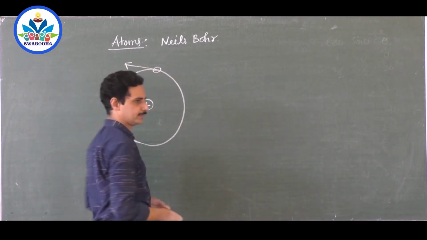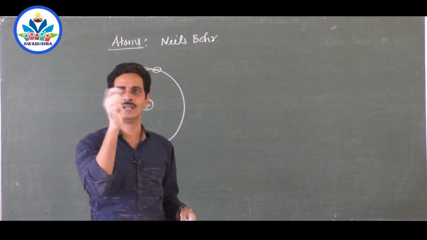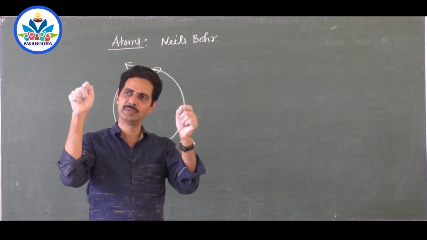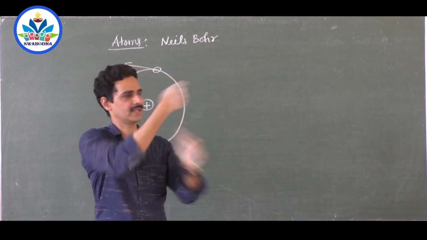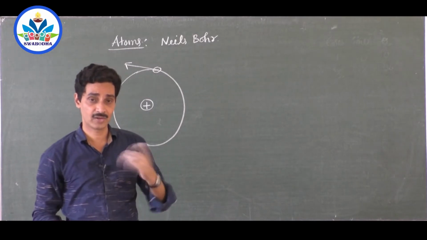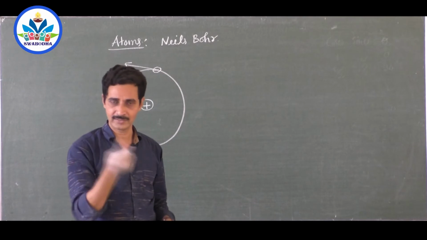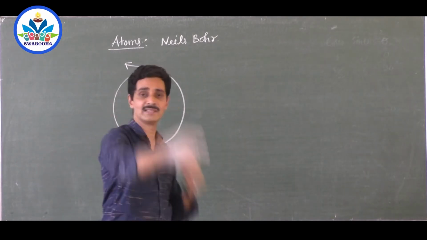Now, if the electron is revolving around a nucleus like this, say it is moving like this. This is the tangential speed. You know that if you tie a stone to a thread and rotate it like this, at any moment the stone will be moving in the tangential direction. Suppose if you want to know whether it is moving in the tangential direction or not, leave the thread at a particular moment. Will it continue to move in the circular path? No, it will move in the tangential direction.